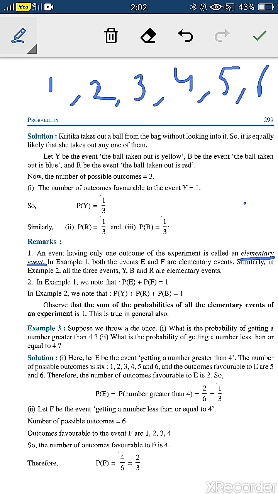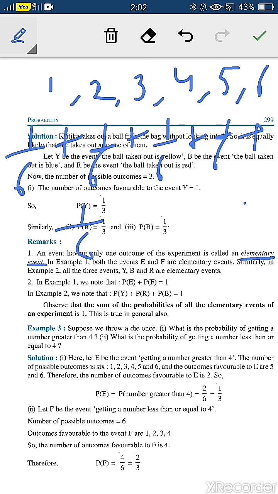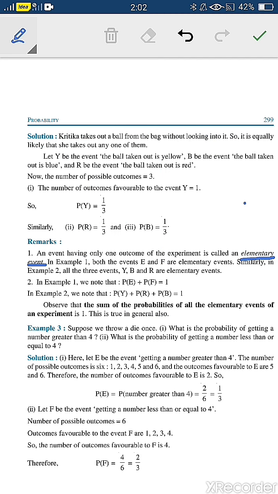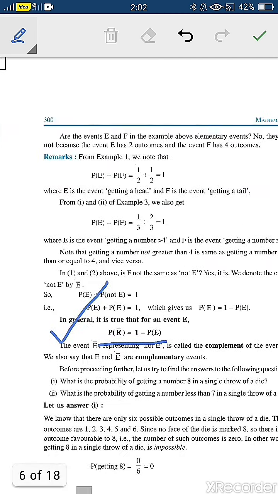Probability of 1 coming, a number 1, is 1 by 6, and if you add all these, the result will be equals to 1, as there are total 6. So sum of probabilities of all elementary events of an experiment is always equals to 1. Third example I have already explained, you can please go through this third example now.